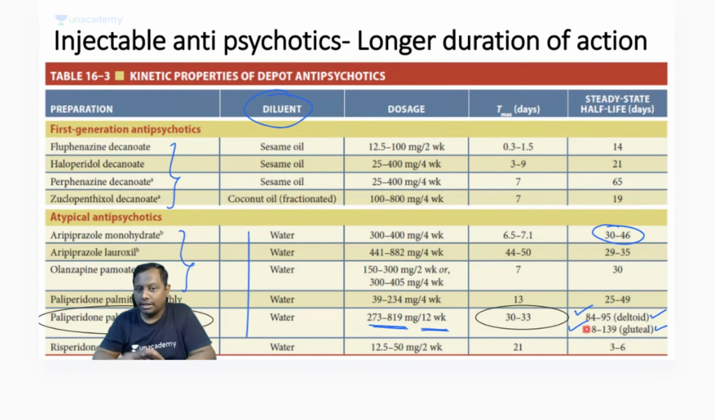I'm not getting your query. In this table, this is aripiprazole, right? Aripiprazole. इनके दो फॉर्म अवेलेबल हैं, aripiprazole monohydrate and aripiprazole lauroxil. What's your question actually? Is it the steady state, or the half life in days? So this is roughly lasting around 120 days.